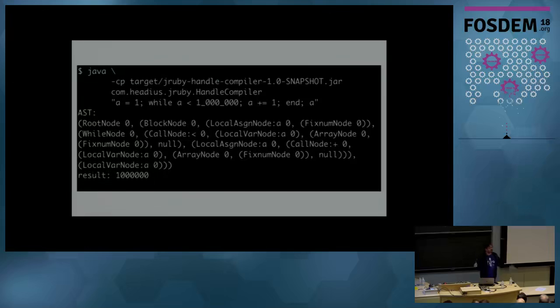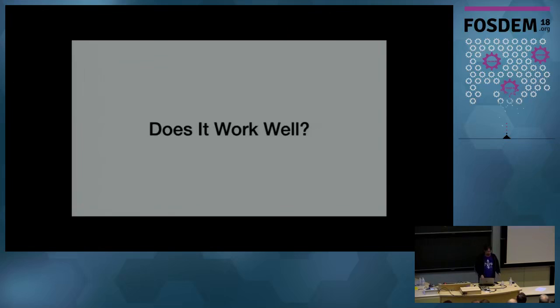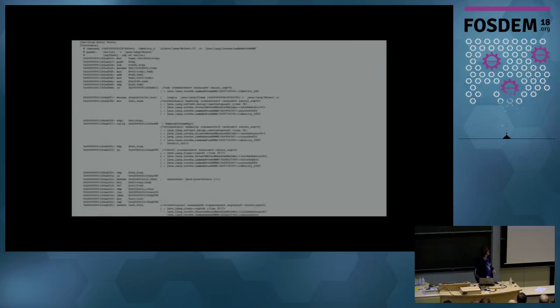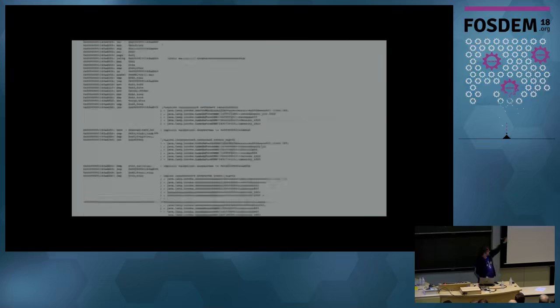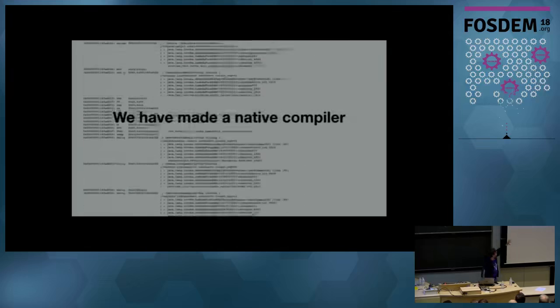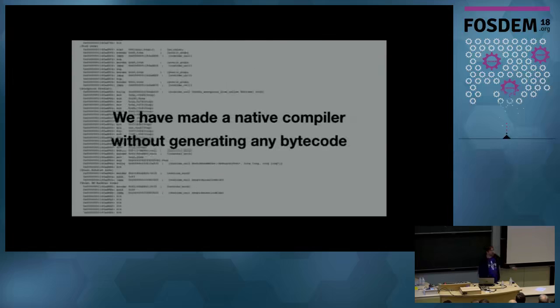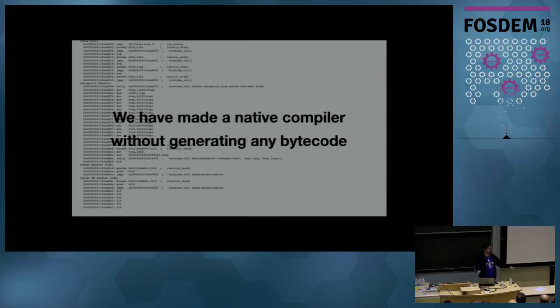But does it work well? Of course, we could have written an interpreter in just regular Java code. That would not be interesting for this. Does it actually optimize? Does it actually compile like we want it to? And I'm thrilled to say that it actually does. This is assembly code that has now been generated from our compiler, but we have not generated any bytecode. We have not loaded any Java classes. All we've done is built up a method handle tree and executed it. That's pretty cool.